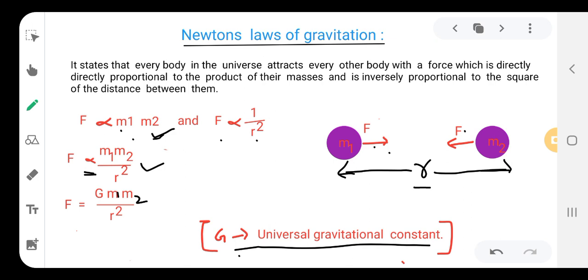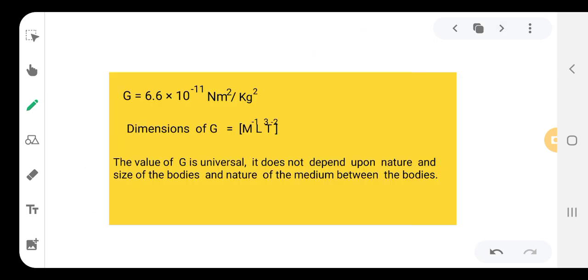So this is the law: F is directly proportional to the product of the masses of the two bodies and inversely proportional to the square of the distance between them, and F is equal to G m1 m2 by r square.